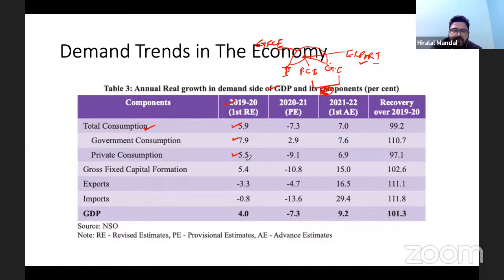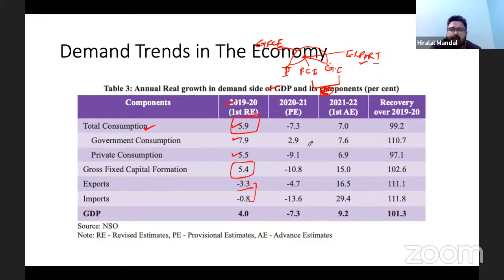And the contribution of gross capital formation was 5.9%. Export was largely performing subdued. Export and import were in the negative territory.